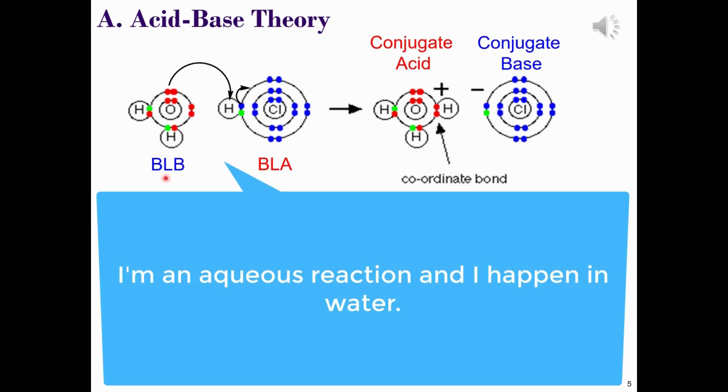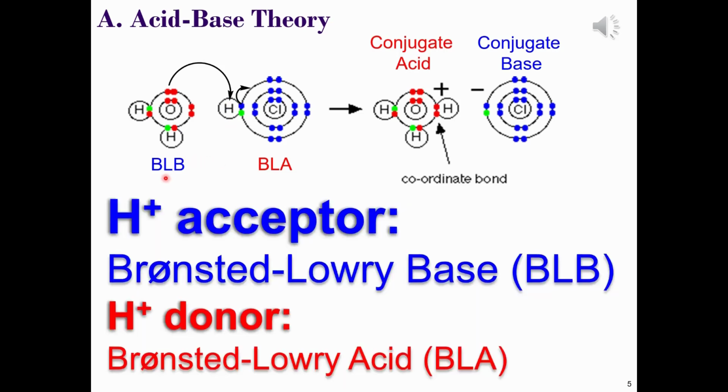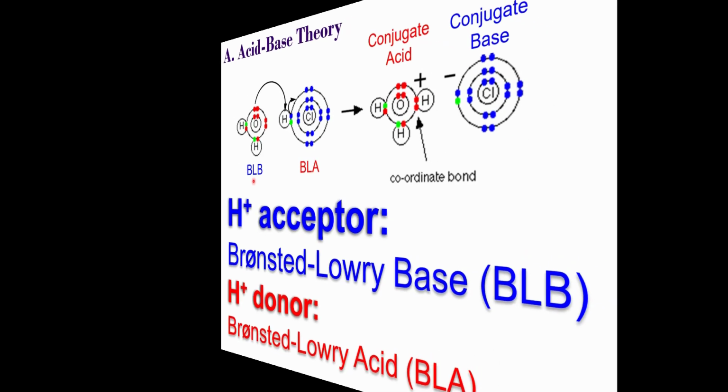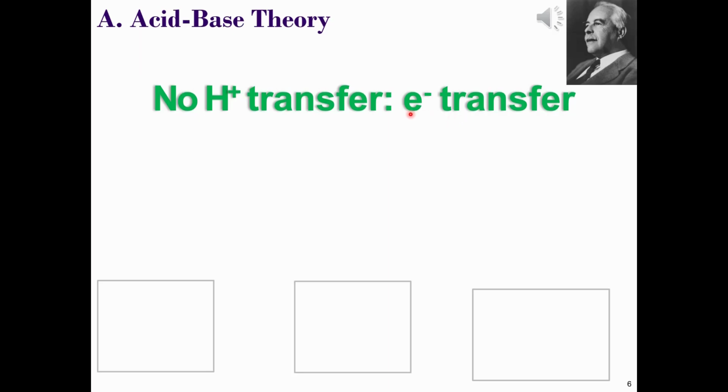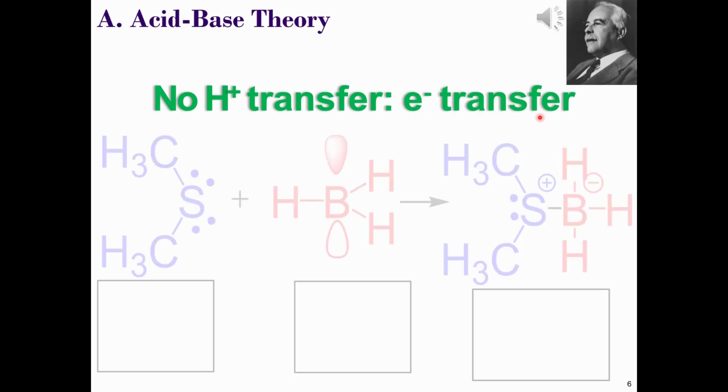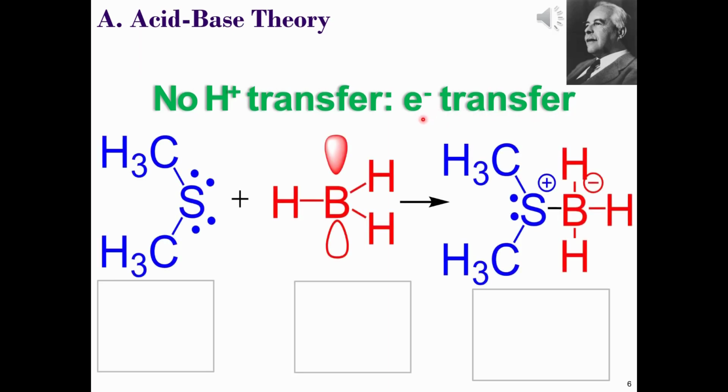But what about the reactions that don't occur under aqueous conditions, but can still behave as acids and bases under the Lewis concept? In this reaction, there are no protons being transferred. Rather, the electrons are being transferred, and these form bonds, which is similar to the previous example. The Lewis acid-base theory explains why borane, BH3, reacts with dimethyl sulfide, on the left in blue.